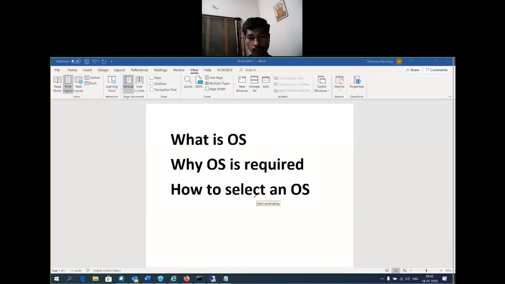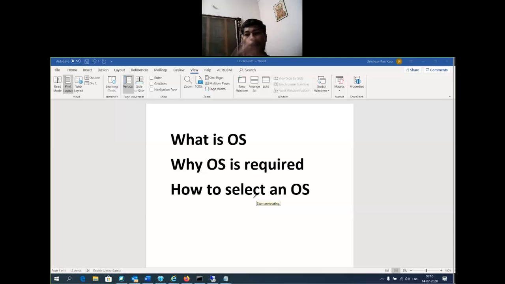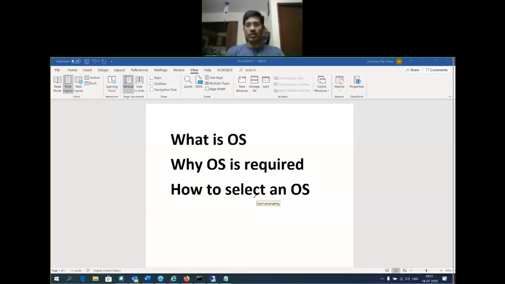Okay. So why is an OS required? First, it is coming from a user perspective. What is the user going to look for? The user is looking to execute some application. To install that application, we need an operating system. What operating system is required?